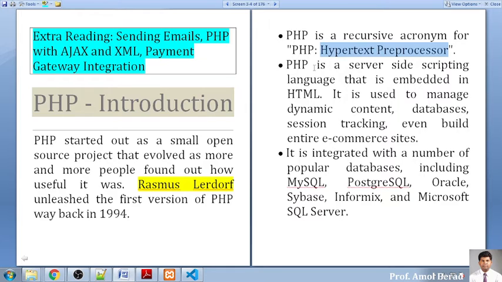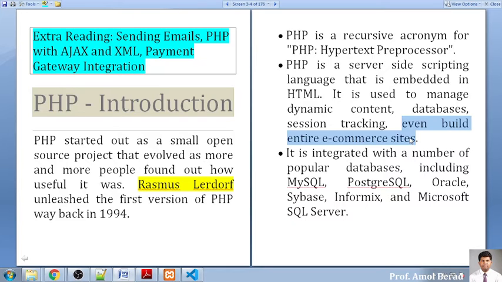And the most important thing is that PHP is a server side scripting language. Whatever you write will be executed on the server, and the output will be sent in HTML format to your system. It is embedded with HTML, so you can write within an HTML tag also. It can manage different contents, it can be configured with different databases, it can tackle sessions, and it can build various e-commerce sites. Nowadays, e-commerce sites are all being created using PHP.